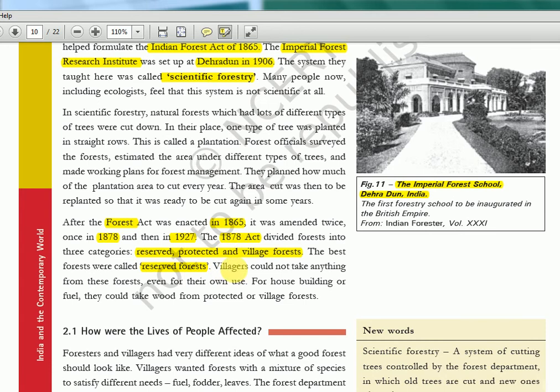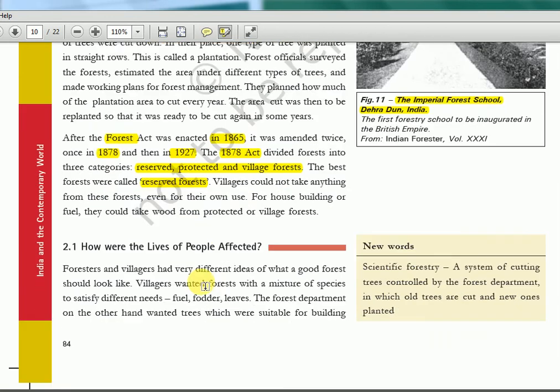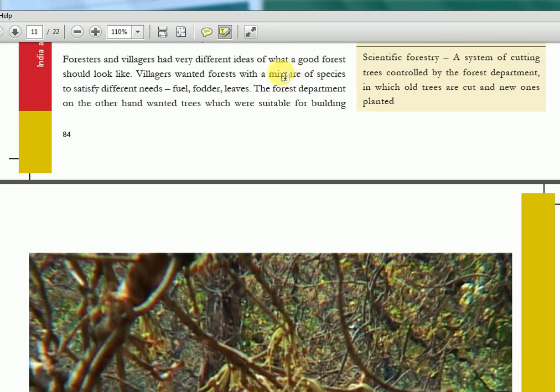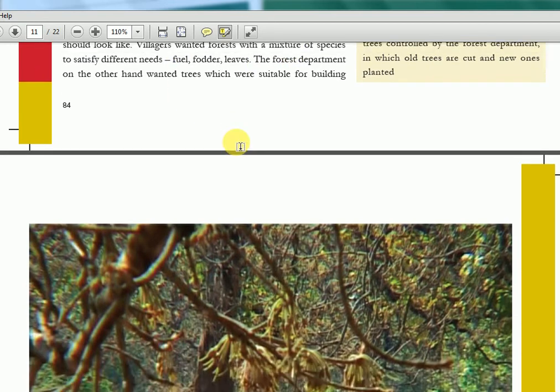And the protected forests will have less restriction, and village forests will be where people can get the minor forest produce and all. So that's how they divided based on this act. Now, however, the life of people was affected. So the forest department and the people had a different idea about what a good forest should be. Obviously, they don't want the same kind of trees.